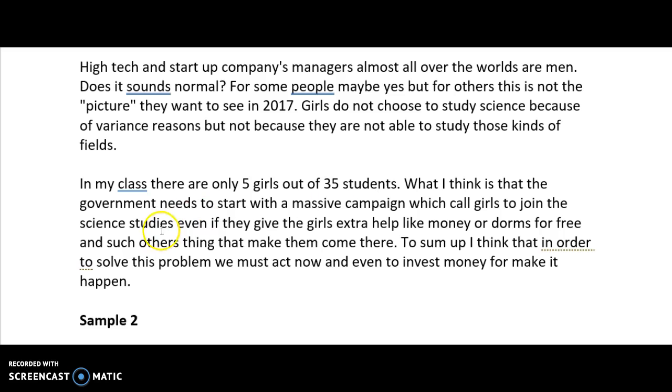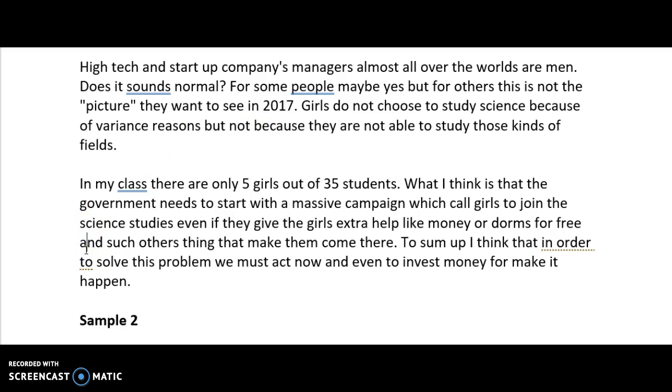What I think is that the government needs to start with a massive campaign which calls girls to join the science studies, even if they give the girls extra money or dorms for free, etc. To sum up, I think that in order to solve this problem, we must act now and even invest money to make it happen. So if I look here and I go back and say, okay, I've got a problem here and I've got a solution.